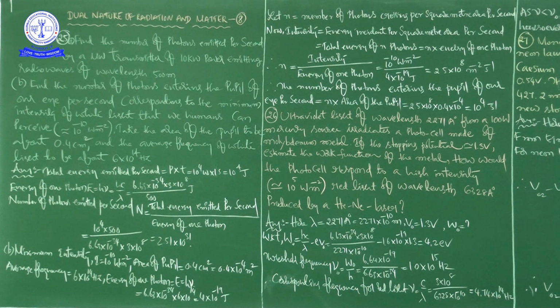So finally we are getting the corresponding frequency for red light as 4.74 into 10 to the power of 14 hertz. Okay. This is the threshold frequency, and this is the corresponding frequency regarding the red light.